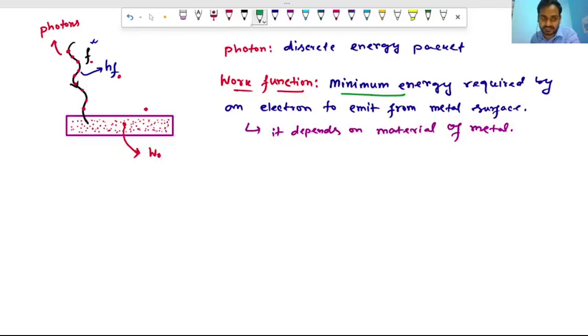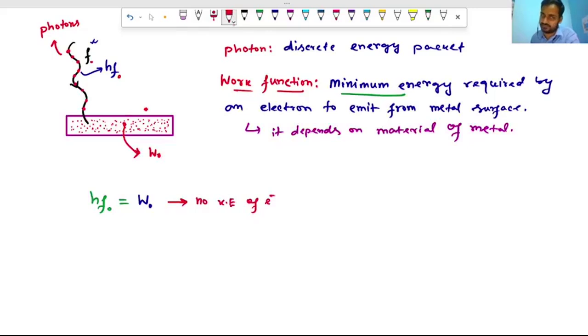What is the energy corresponding to a photon? hf naught. This will be used to emit an electron, that is the work function W naught. That is totally used, so there will be no kinetic energy of the electron.